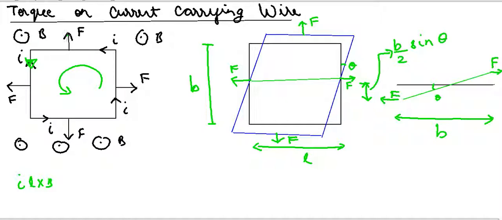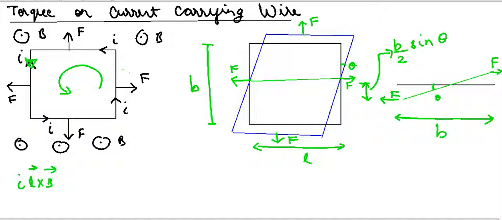If we apply the right hand thumb rule of I L cross B and figure out the direction of the force, then the force on each side will be in a different direction. These forces will cancel out each other, and they don't have any perpendicular distance between them. So in this case there will be no torque on this wire.